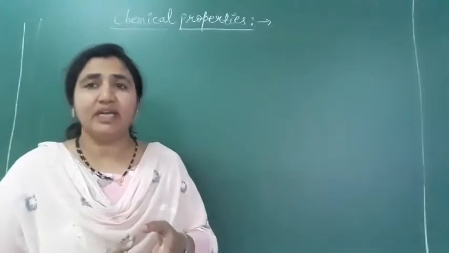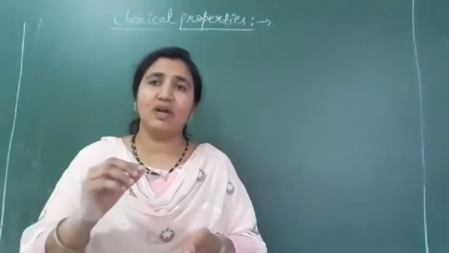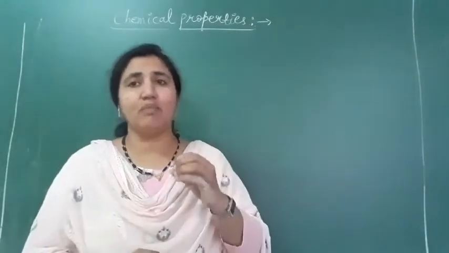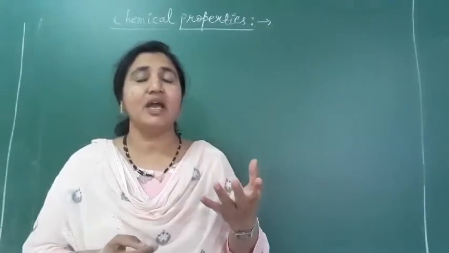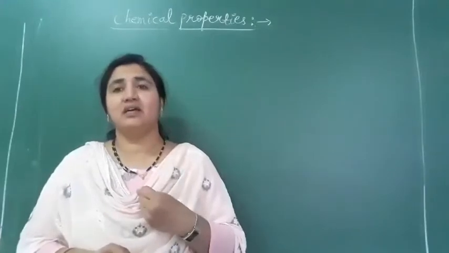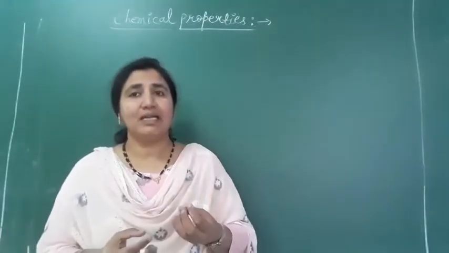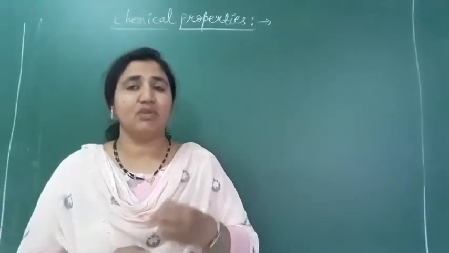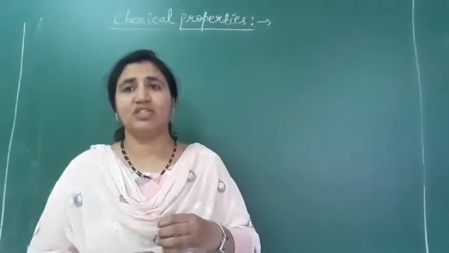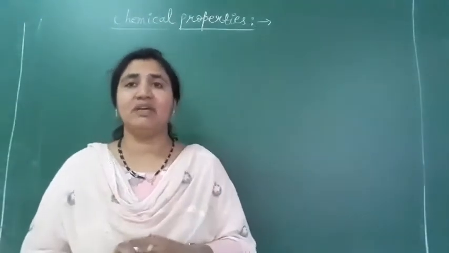So how do we dilute sulfuric acid? We add the sulfuric acid to water drop by drop. Even when adding drop by drop, it releases energy, but water is a very good absorber, so it absorbs the energy. The water also gets warm, but it absorbs that energy. So when we want to dilute concentrated H2SO4, we have to add it to water drop by drop, because it is an exothermic reaction.